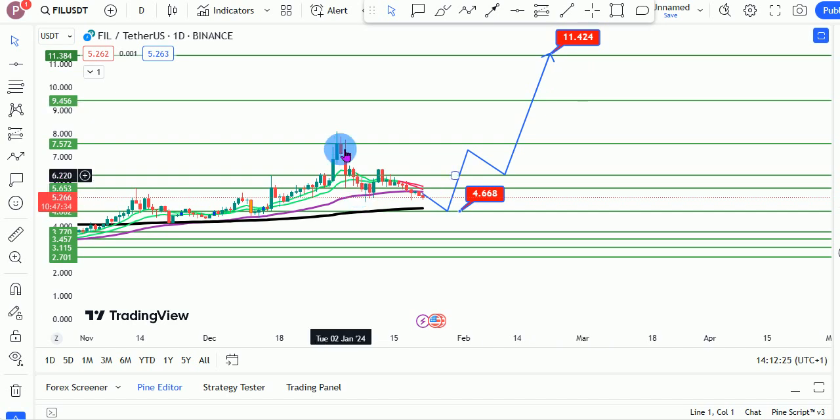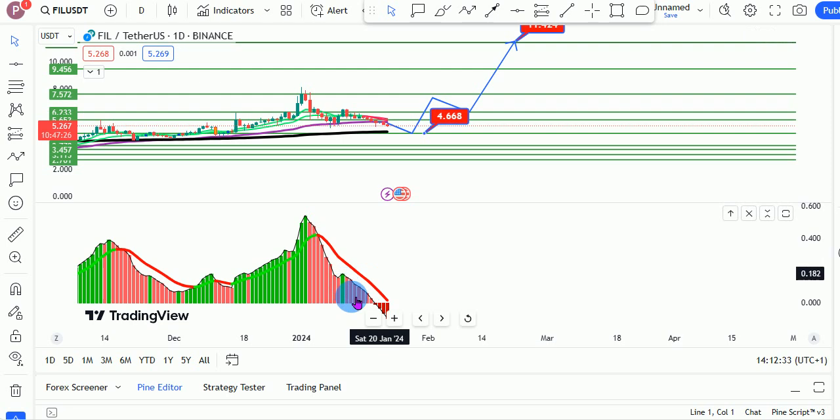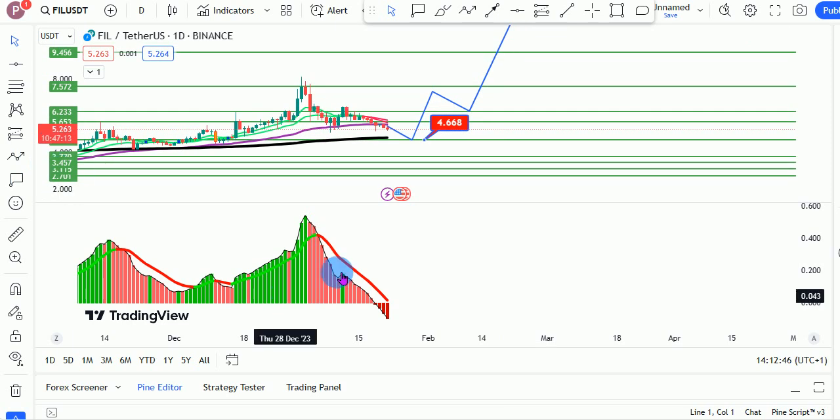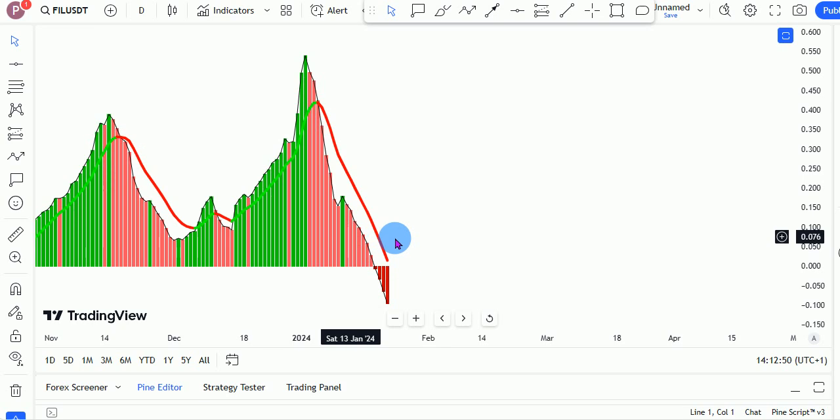So we are just coming to retest the bull market EMA right here so that we can see that bounce towards the upside. Another reason is we are still seeing massive selling pressure from the bears. So we need to see that the bears get exhausted, sell out of all their Filecoins, and there is no more Filecoin to sell, and then we could see that massive bounce for Filecoin, right? But we are still seeing active selling right here on the volume profile, so we could still see one more drop for Filecoin.